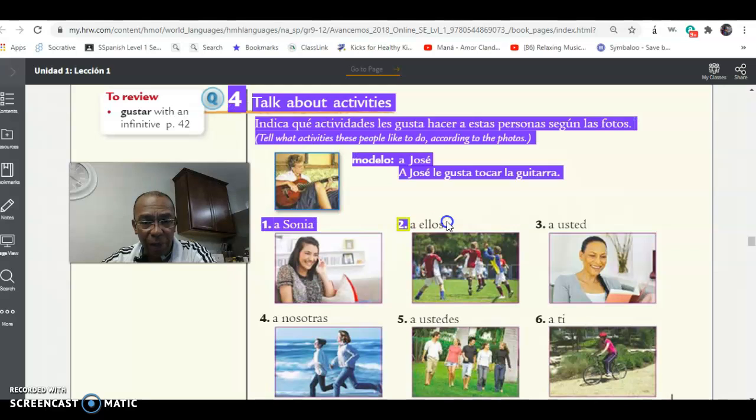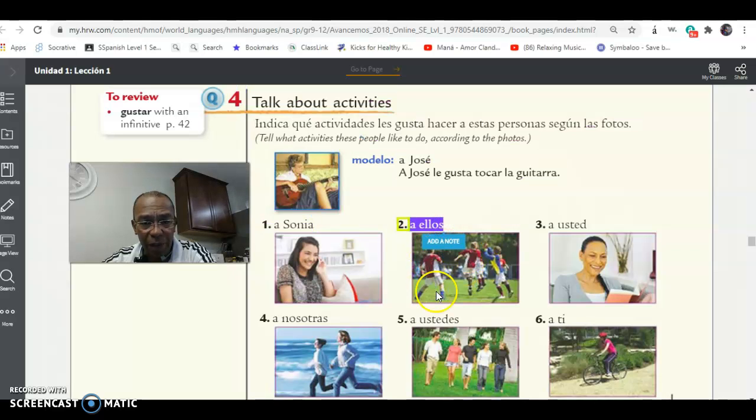Now we're talking about more than one person, right? We're talking about this group of kids. A ellos. Notice that a refers to them. A ellos. Now would you put le or les? Le is for one person, so ellos is more than one. What would it be? Le or les? Correct. Les. A ellos les gusta.